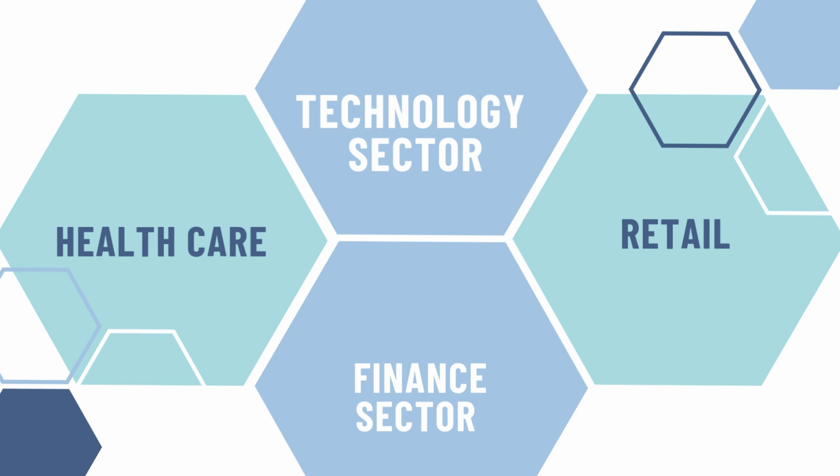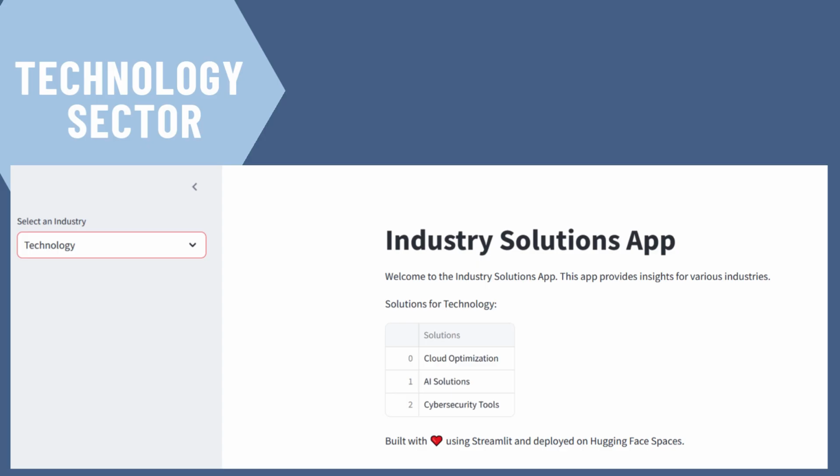So these are the four sectors which I'm talking about. This is the technology sector. Once the industry has been selected, all the possible solutions can be viewed through this app. These solutions have been identified through various channels, like some articles and some datasets, and through these we identify the top three problems of this technology sector.